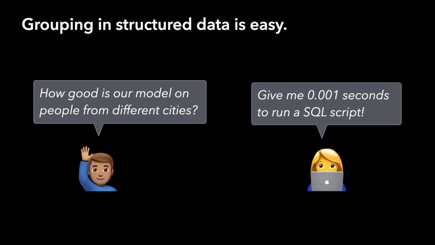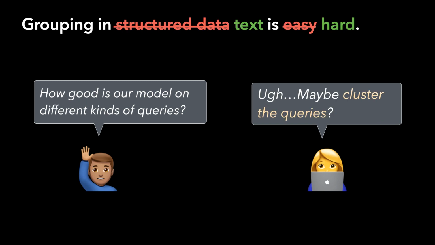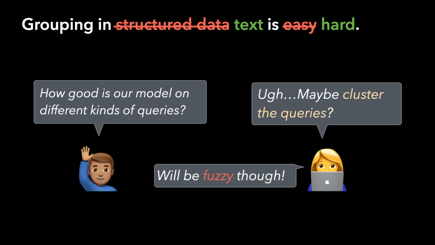If you have structured data, you can say, let's do a group by and call it a day. But for text data, you usually don't have a good specific feature or column to slice on and have to rely on more fuzzy methods like clustering or topic modeling. These methods are not so interpretable or actionable.